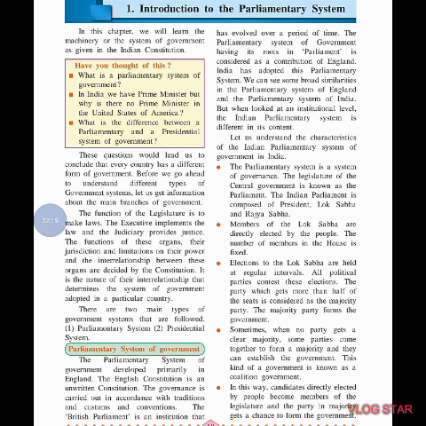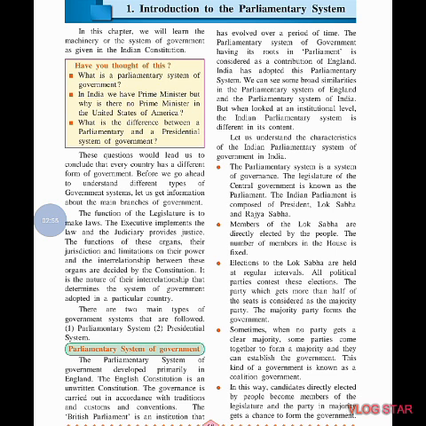The function of the legislature is to make laws. Okay, so the legislature assembly, its function is to make laws. Making laws means, for example, they are creating an act on the basis of their power, meaning they have the power to create laws. Okay, the executive implements the law and the judiciary provides justice. The executive implements the laws, and the judiciary means the court system, so it gives you justice.